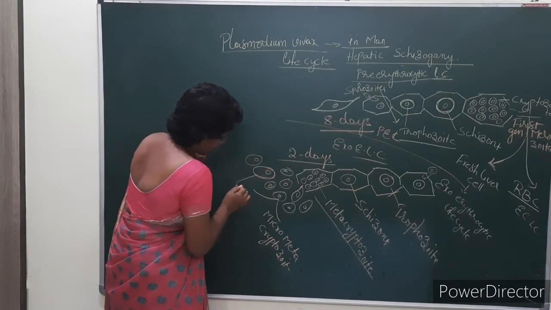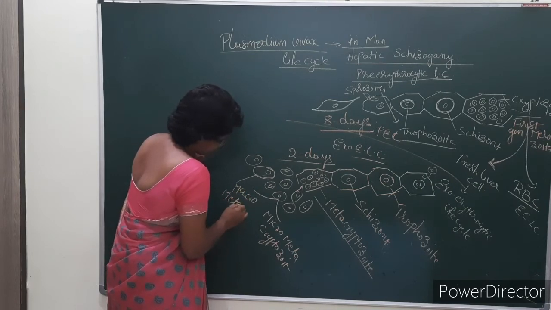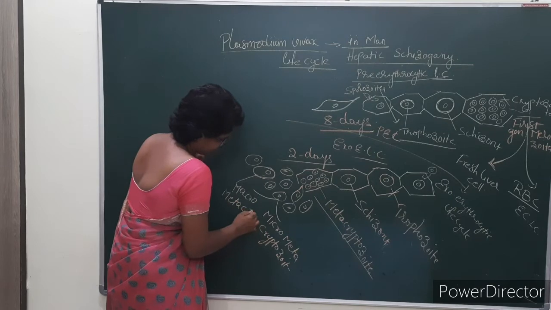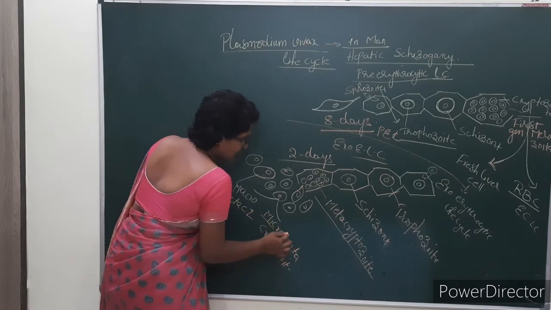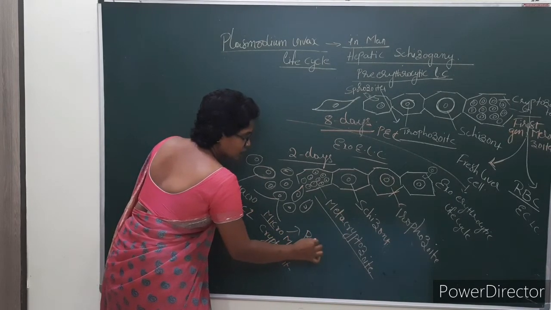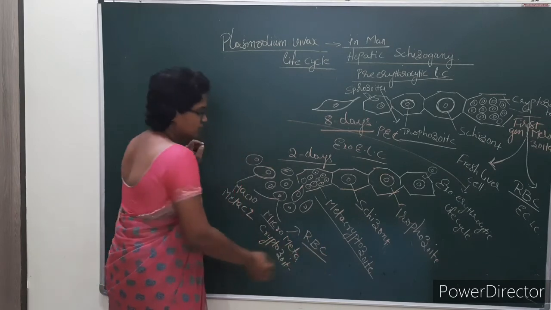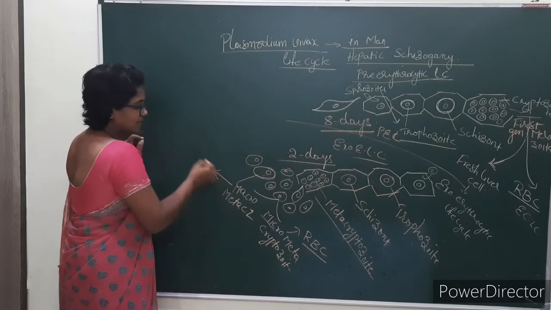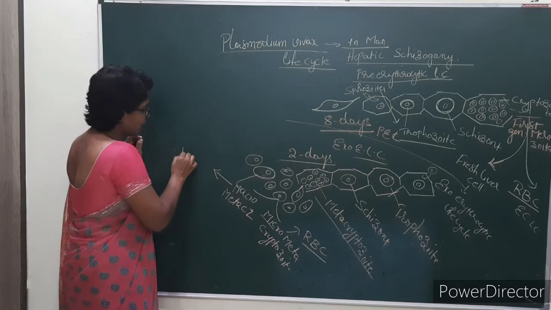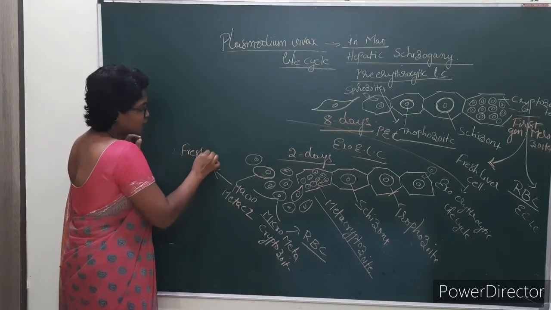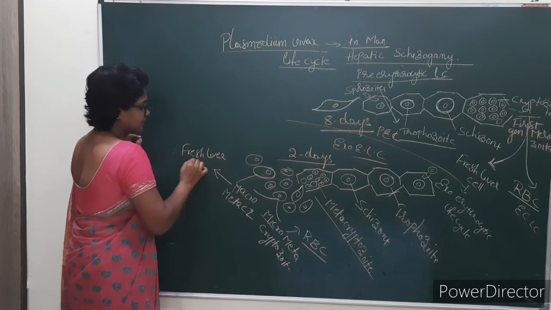Micro metacryptozoites enter into RBC. Macro metacryptozoites again enter into fresh liver cells.